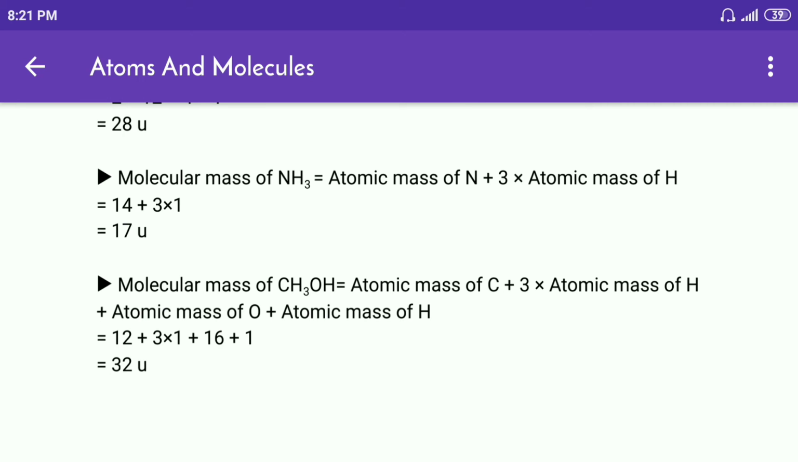17 U. Molecular mass of CH3OH is equal to atomic mass of C plus 3 multiplied by atomic mass of H plus atomic mass of O plus atomic mass of H is equal to 12 plus 3 multiplied by 1 plus 16 plus 1 is equal to 32 U.